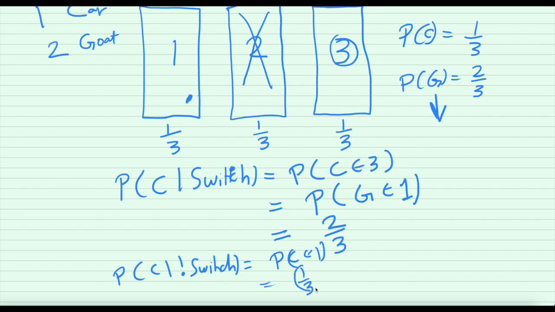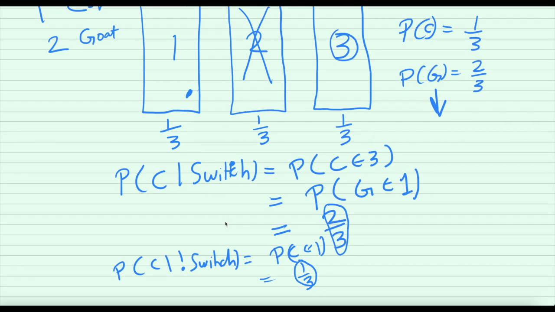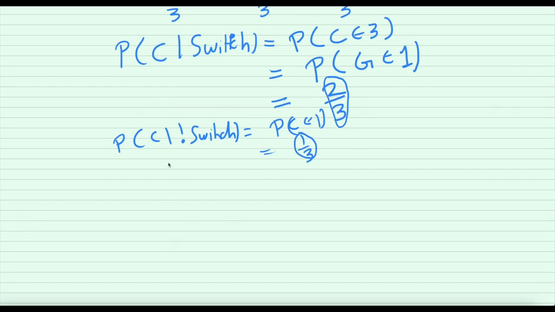So the odds are not in our favor if we don't switch, but if we switch, then we get more than a 50% chance that we would get a car. And forget the 50%, it is definitely more. There is a higher probability of us getting a car if we switch than if we don't switch, which surprisingly is different than the initial 50% probability which we had thought of initially.